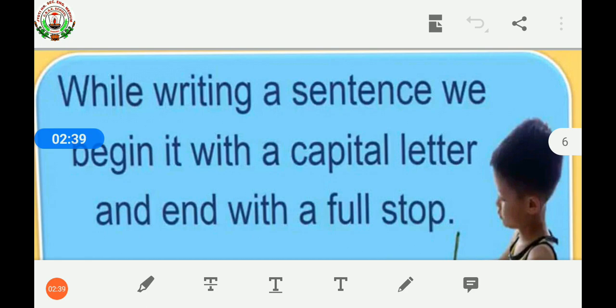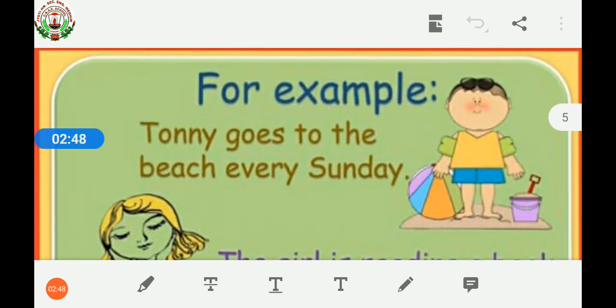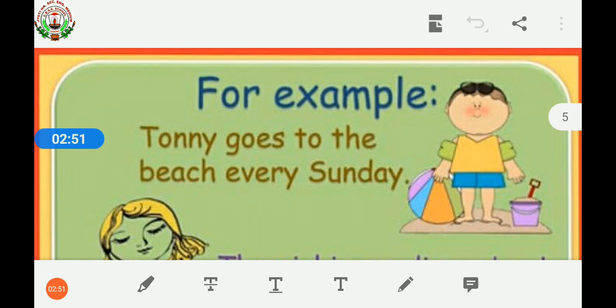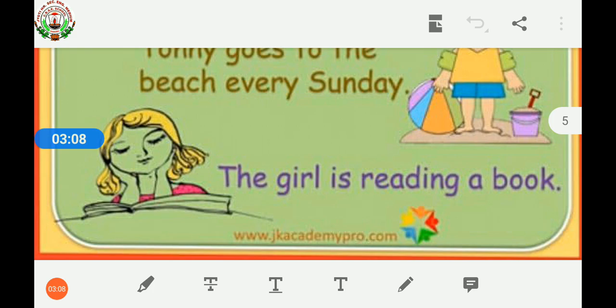But while writing a sentence, we always write with a capital letter and end with a full stop. See, in this example, Tony goes to the beach every Sunday. The first letter T starts with the capital letter, and after Sunday, there is a full stop. It means the sentence always starts with the capital letter and always ends with a full stop. In the second line also, the girl is reading a book. The first letter T starts with the capital letter and the sentence is ending with a full stop. It means it is a complete sentence.